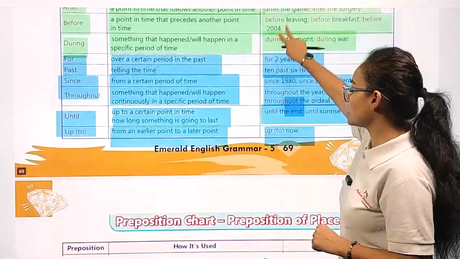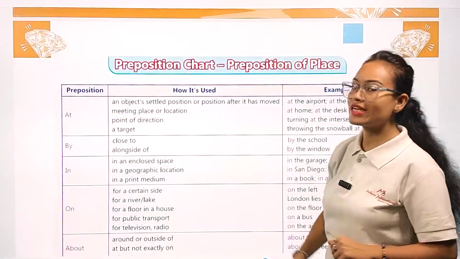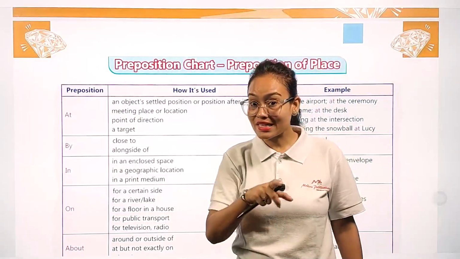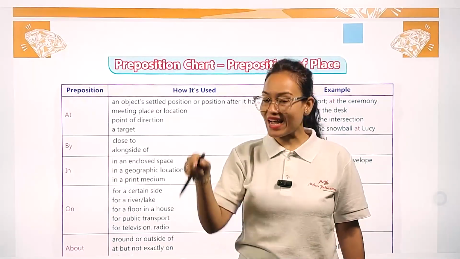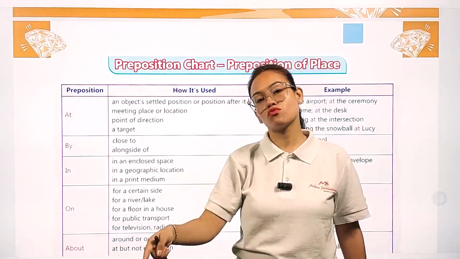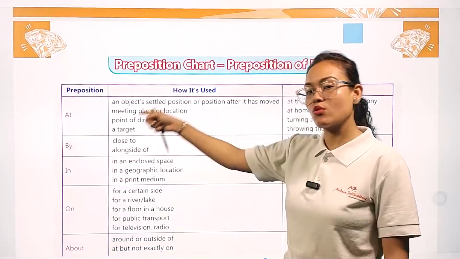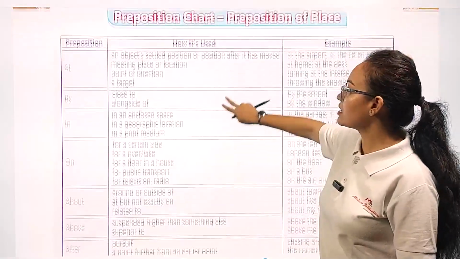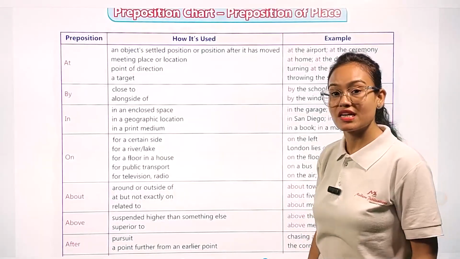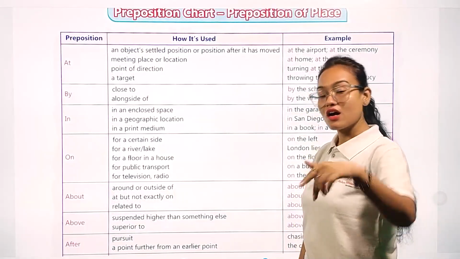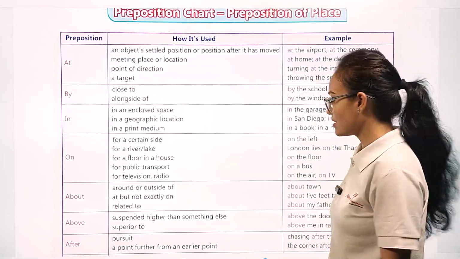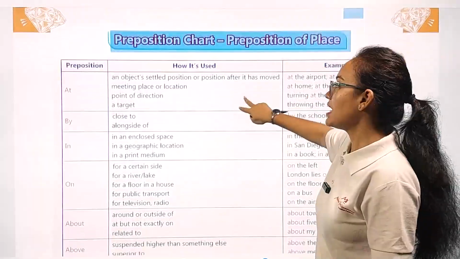Now we are going to see this preposition chart which is based on place. Whenever the sentence is talking about place, when filling the blanks, what type of preposition word describing the place are we going to fill in? You can see here at, by, again, all the same preposition words are repeated. But now the conditions have changed. Earlier we were talking about time. Right now we are talking about place. So let's see, at.